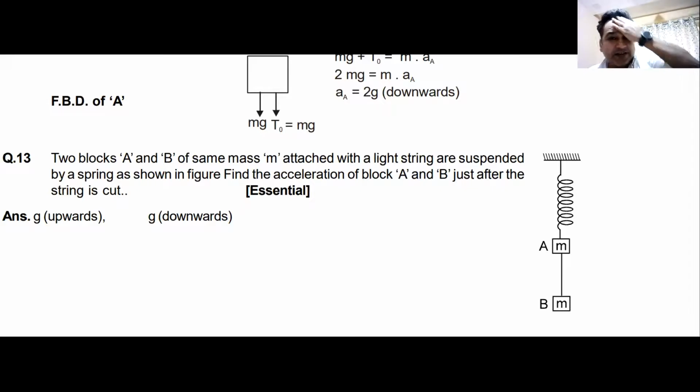Now the scenario is like this. Scenario has been changed. Two blocks A and B of same mass M are attached with a light string and are suspended by a spring as shown in the figure. Find the acceleration of block A and block B just after the string is cut.